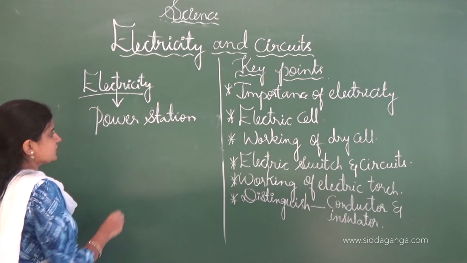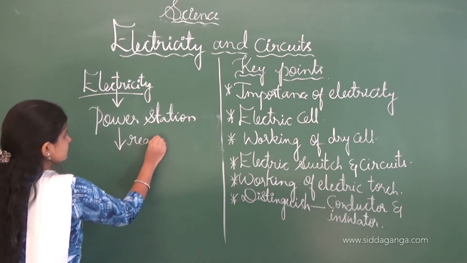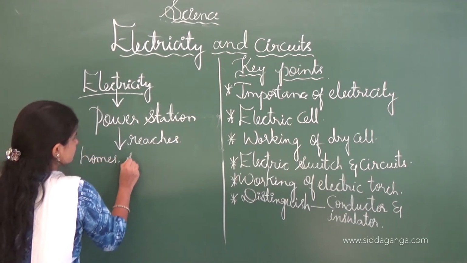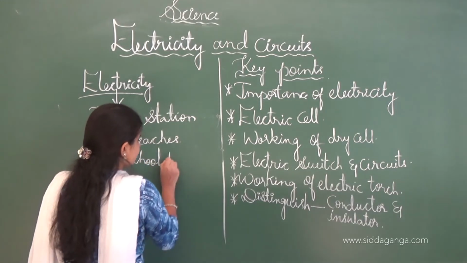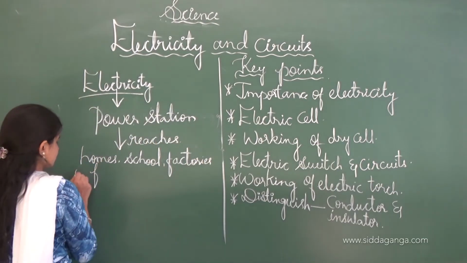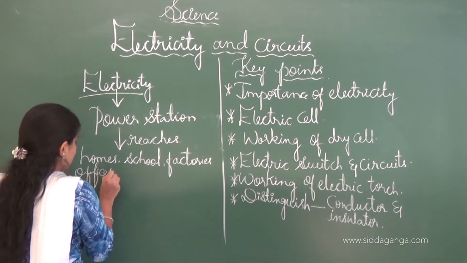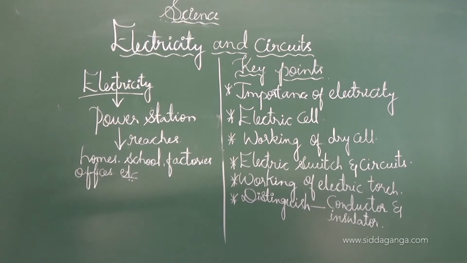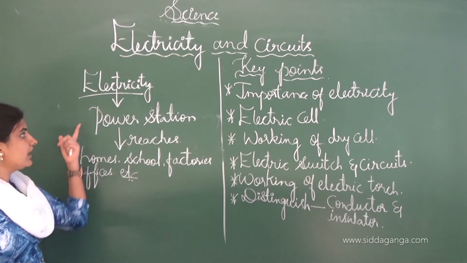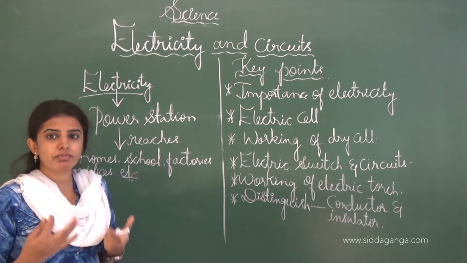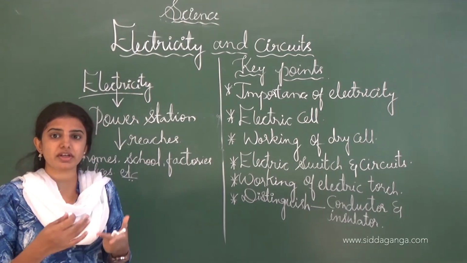See, from the power station it reaches our houses, homes, schools, factories, offices, etc. Usually in the power station the electricity is produced where there is a turbine present.